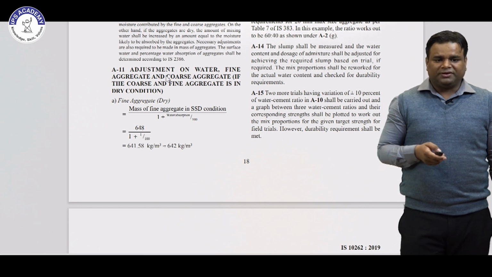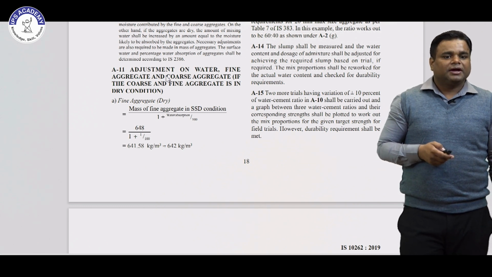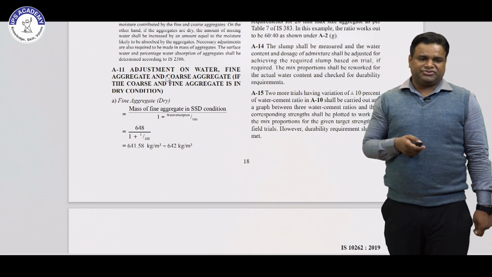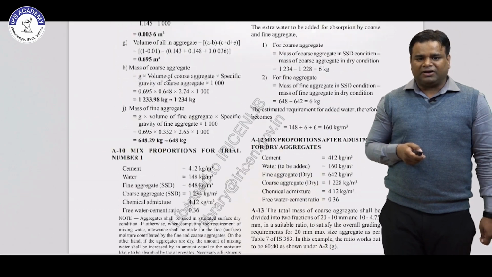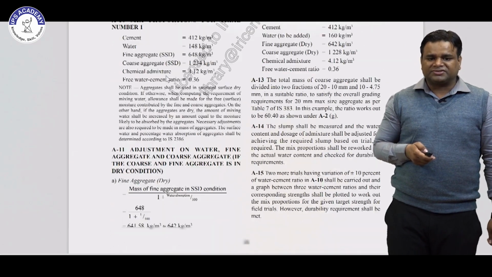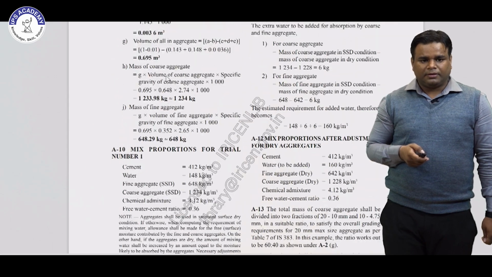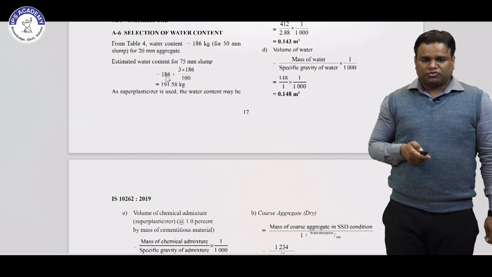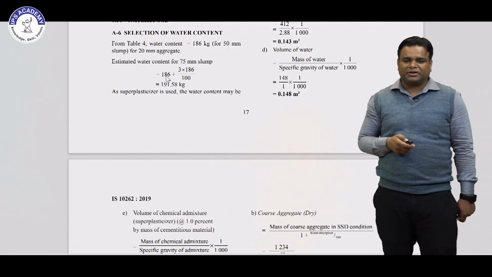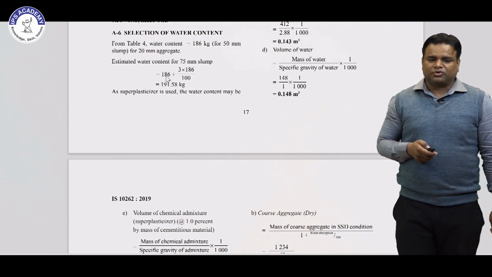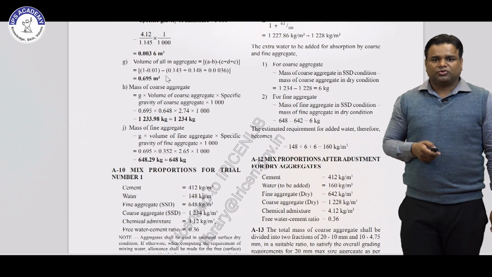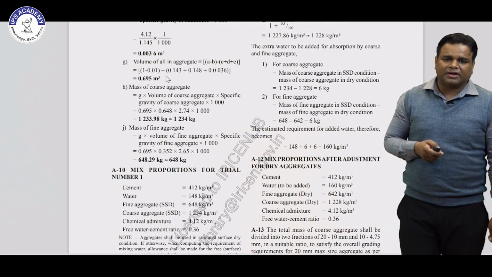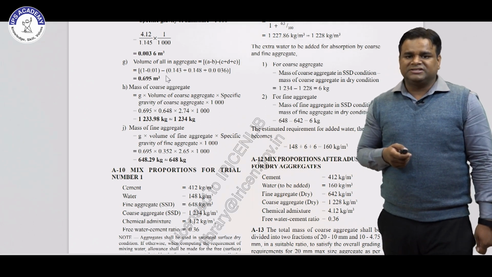Then we have to do the correction in the coarse aggregate also. The mass of coarse aggregate in saturated surface dry condition is divided by 1 plus water absorption divided by 100. We have seen 0.5 water absorption, so after that calculation we get 1228 kg per meter cube.